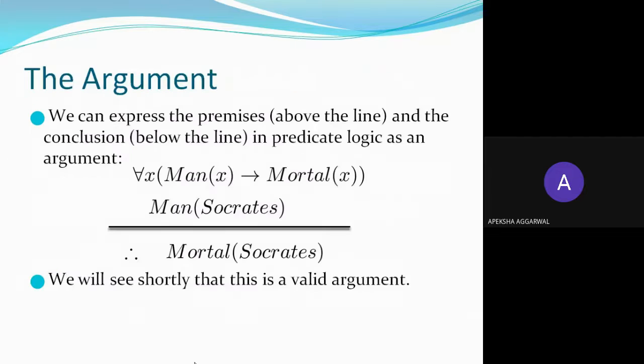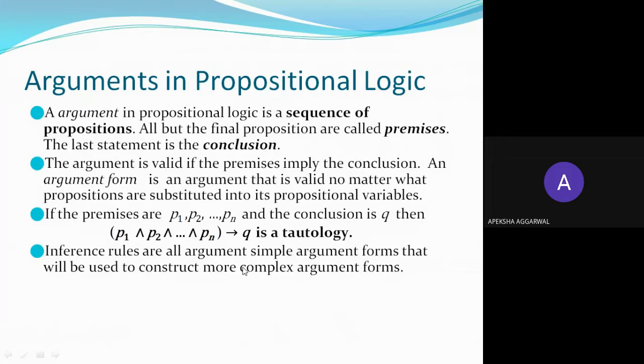In the above example, the first two statements are premises, and the last statement which we conclude is called the conclusion. If the premises are P1, P2, up to Pn, and the conclusion is Q, then if I AND all of P1, P2, P3 up to Pn and apply the implies operator to get Q, and I solve it, all the values would be true.